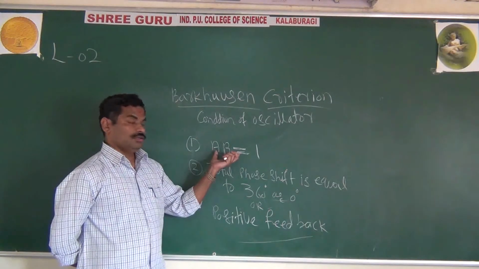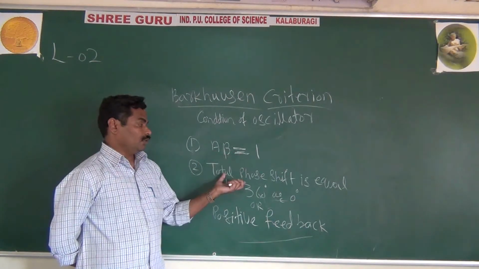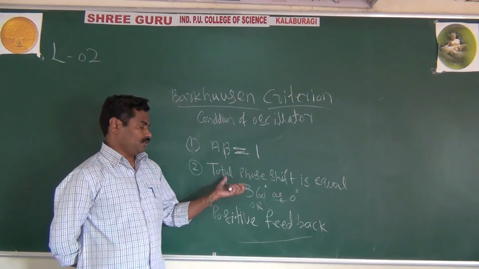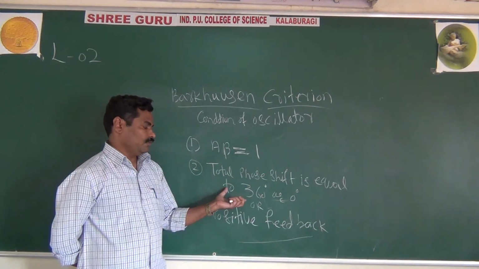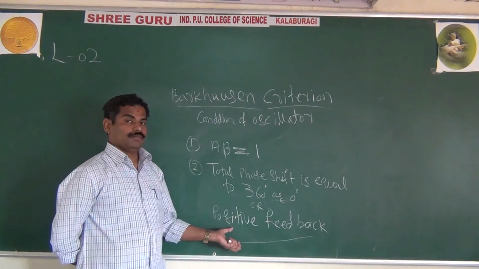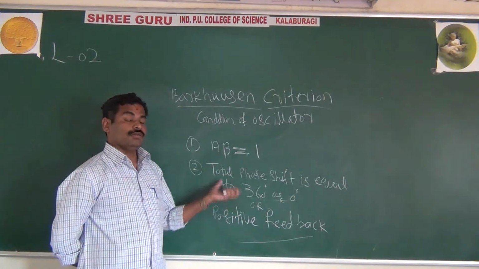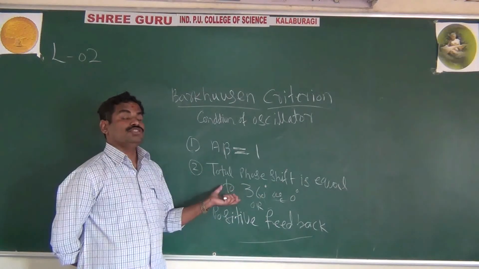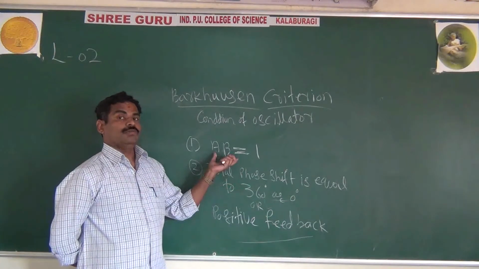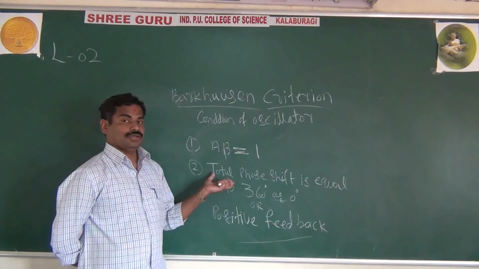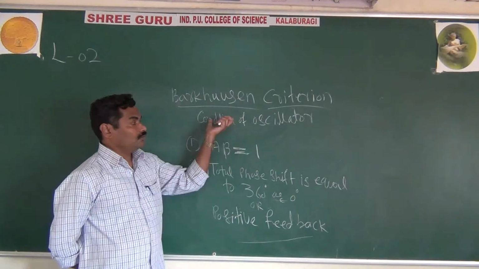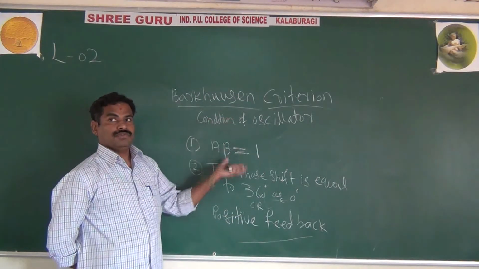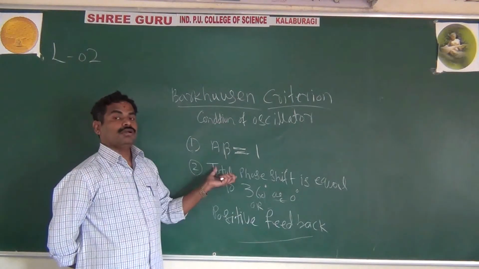The condition is that A beta equal to 1 and the total phase shift equal to 360 degree, or positive feedback. These two conditions are the Barkhausen criterion.